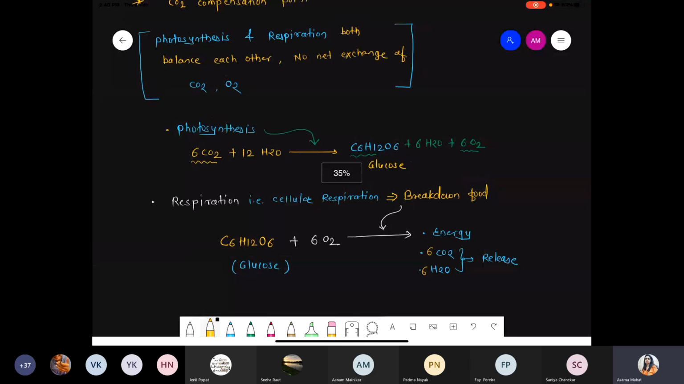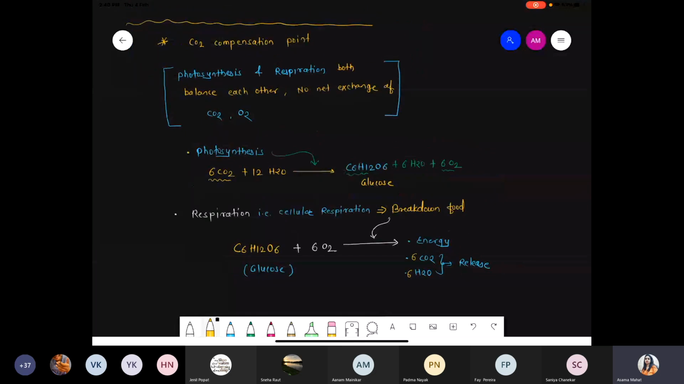So what is the meaning of the compensation point? When will the compensation point be zero, right? I'm talking about when the compensation point is zero. Photosynthesis as well as the respiration rate, there is no net exchange between them. Whatever carbon dioxide gets fixed, the same amount of carbon dioxide is released during the respiration process. That simple process is called the CO2 compensation point. It means that when photosynthesis and respiration balance with each other, there is no net exchange of carbon dioxide as well as oxygen.